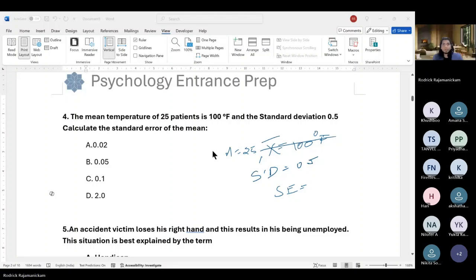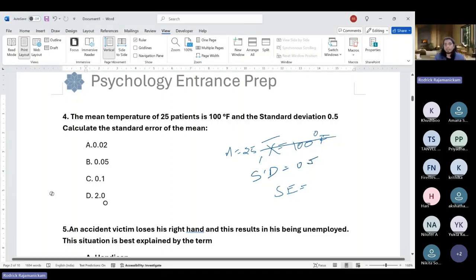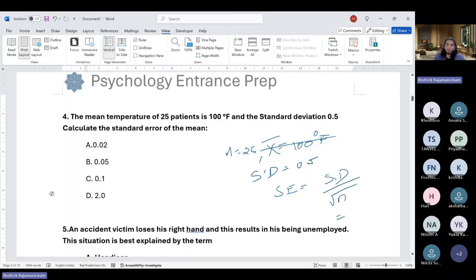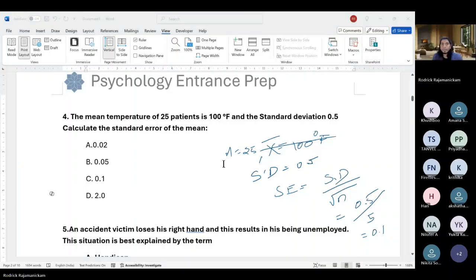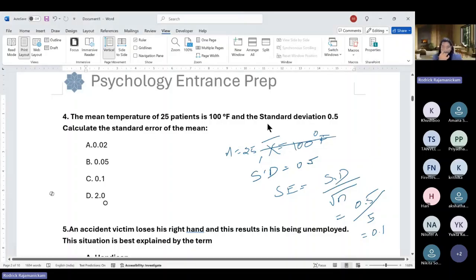So what you have to do is divide the standard deviation by square root of n. So that will be 0.5 by square root of n, which is 25, square root is 5. So we'll get 0.1. Okay, so that'll be option C here. So this is how you calculate standard error when you already have standard deviation and also the number of patients or the total number.